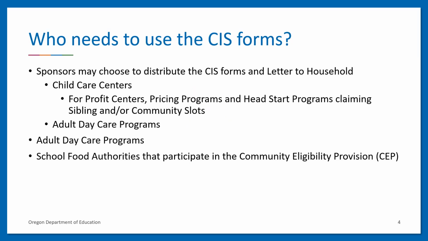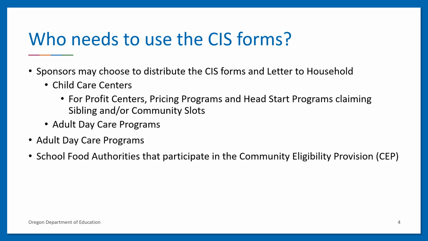So let's start with who needs to use the CIS form. These forms are used by childcare centers on the CACFP, including for-profit centers, which are required to validate each month that they qualify to claim the meal reimbursement at each approved site that meets the 25% eligibility criteria. The CIS form is used to support this criteria.